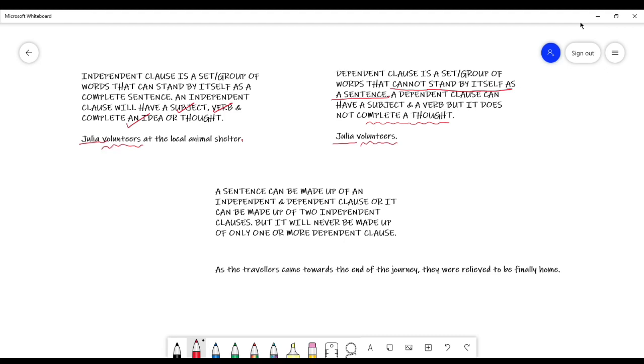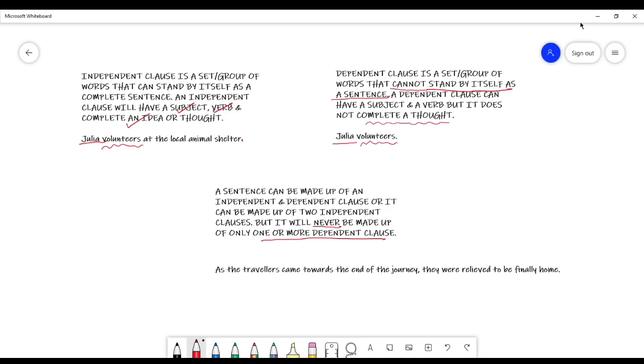Now, it's important to realize that a sentence can be made up of an independent and a dependent clause, or it can be made up of 2 independent clauses. But it will never be made up of only 1 or more dependent clauses. Never. Let's look at the example below. As the travelers came towards the end of the journey, they were relieved to be finally home.